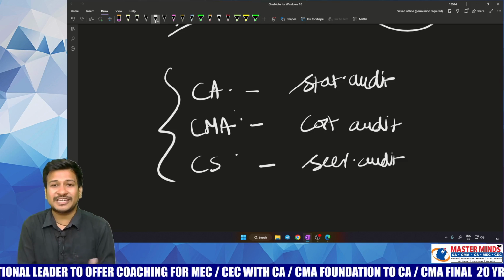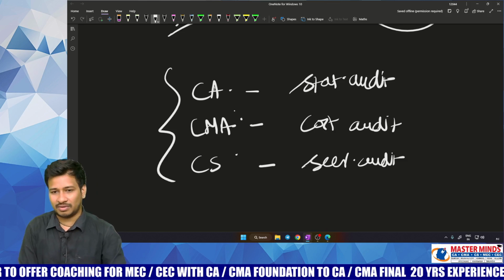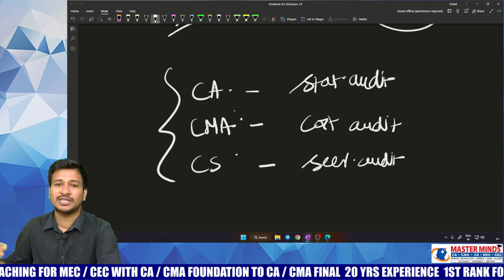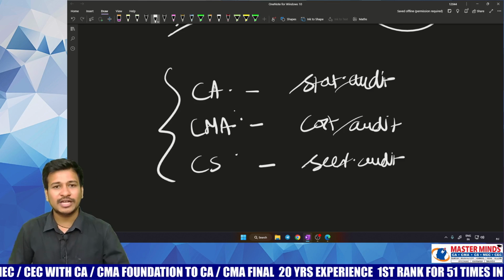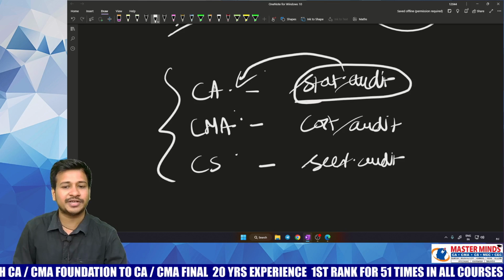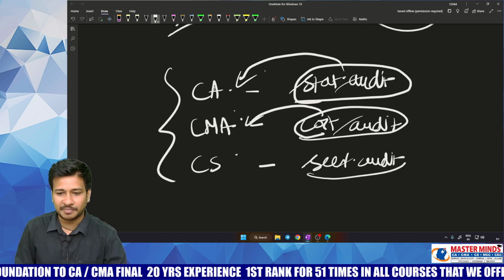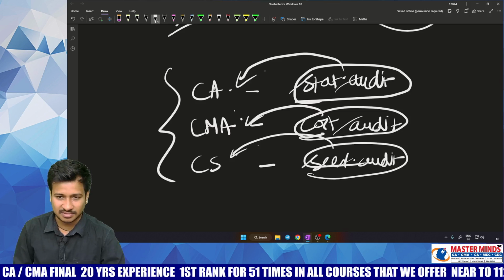A person who has a practice in one stream cannot do the other audits with respect to statutory, cost and secretarial. Statutory audit is a specialization of a chartered accountant in practice, cost audit is a specialization of a cost and management accountant in practice, and secretarial audit is a specialization of a CS in practice.